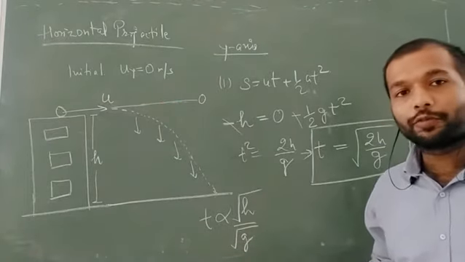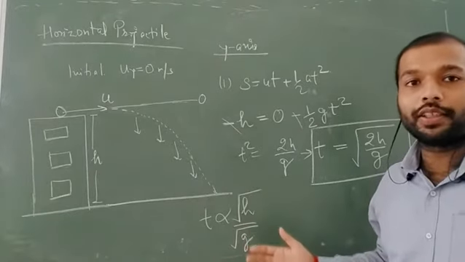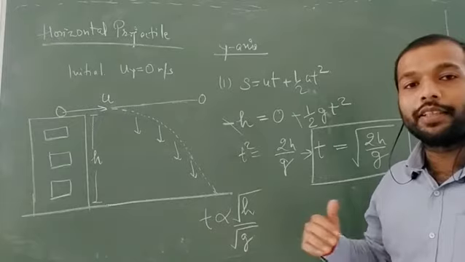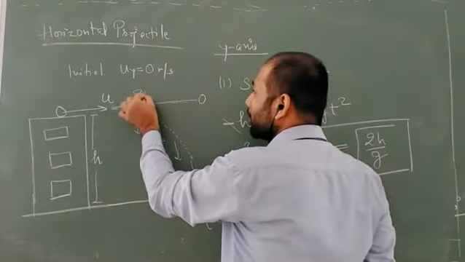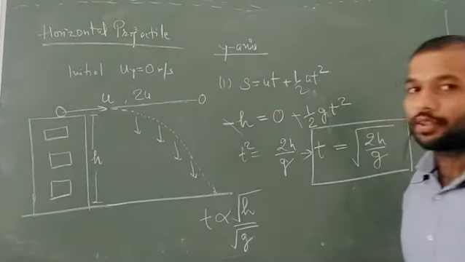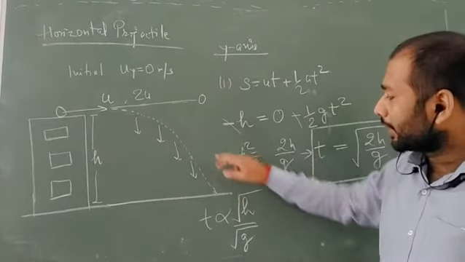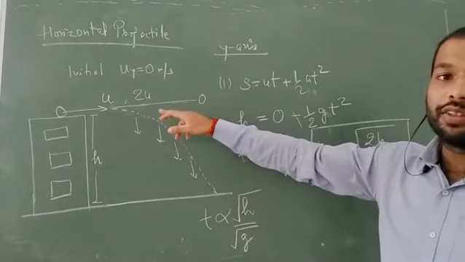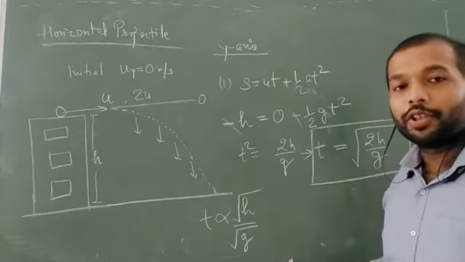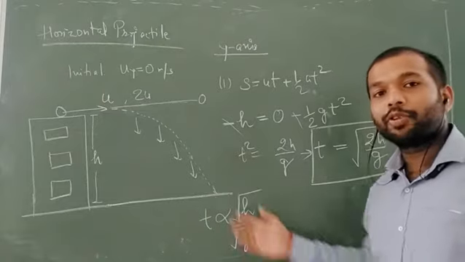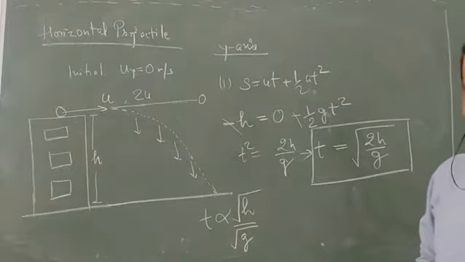So what we can conclude from here, that if you are projecting two bodies horizontally, that can be of different velocity, either u and the other body velocity can be 2u, it does not matter now, because the time it will take to come to the ground is independent of the initial velocity, that is the horizontal projection velocity. So both the bodies will take the same time to come to the ground. Okay, so that is the important conclusion we are getting from here, right?